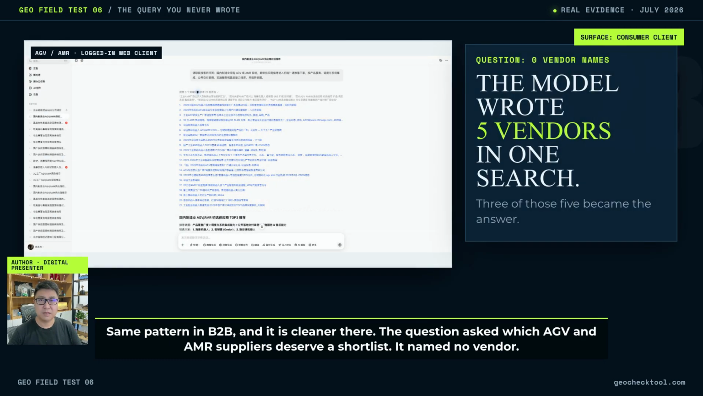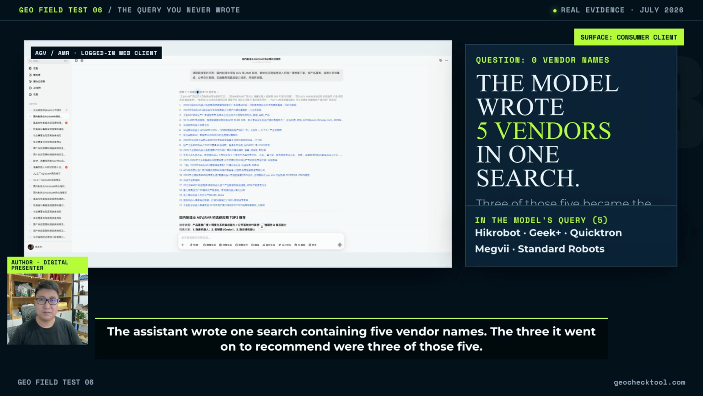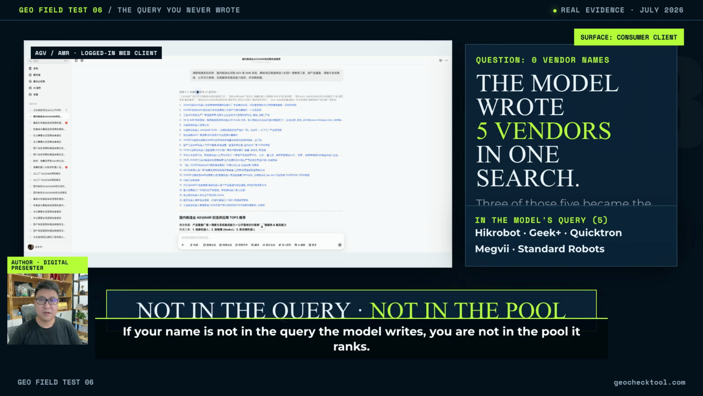Same pattern in B2B, and it is cleaner there. The question asked which AGV and AMR suppliers deserve a shortlist. It named no vendor. The assistant wrote one search containing 5 vendor names. The 3 it went on to recommend were 3 of those 5. If your name is not in the query the model writes, you are not in the pool it ranks.